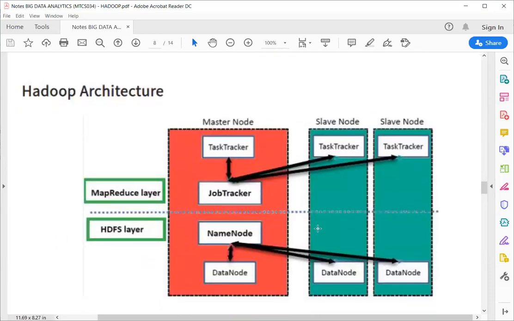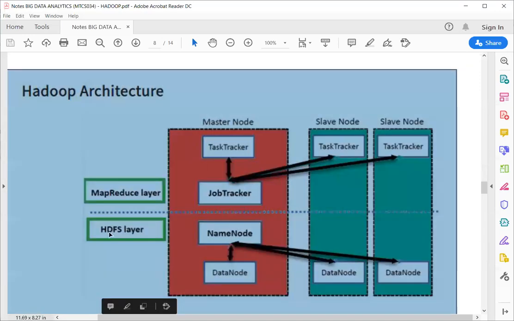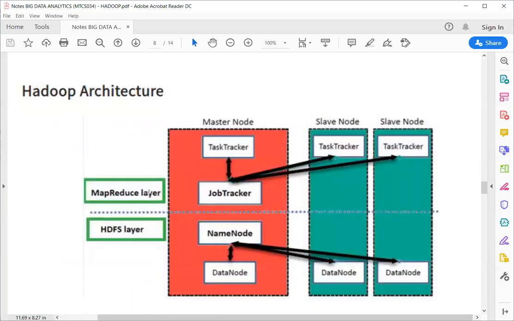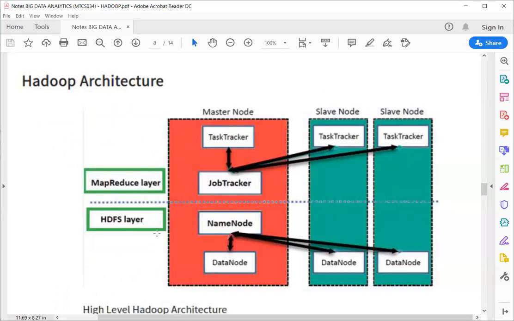Now, this is a Hadoop part. So we have discussed HDFS. We have discussed MapReduce. Now let's go to HDFS. HDFS basically has two parts: name node and data node.